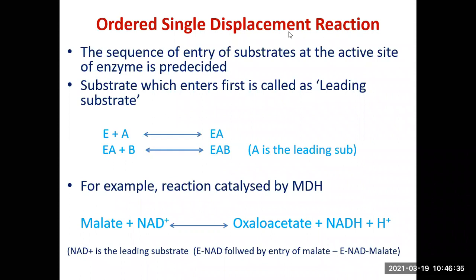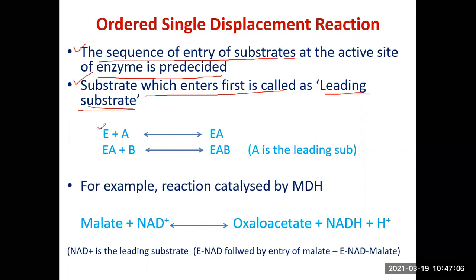Now what happens in case of ordered single displacement reaction? In this also, both the substrates should be present at the active site simultaneously, but the sequence of entry of the substrates at the active site of the enzyme is pre-decided. This is the difference. In case of random, it was not pre-decided. In case of ordered, and therefore the name ordered, it is pre-decided. The substrate which enters first is called the leading substrate.